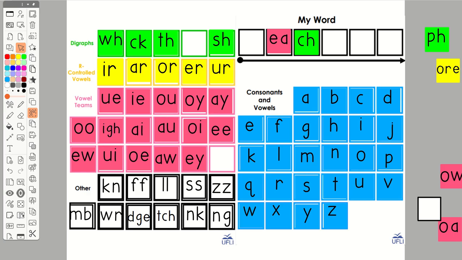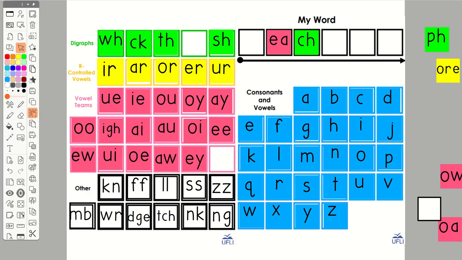And of course, pause the video if I'm going too fast. It's really important that you work these words one at a time and that you're actually moving the words and thinking about it. That's what helps grow your brain. So please do pause the video whenever you need to.